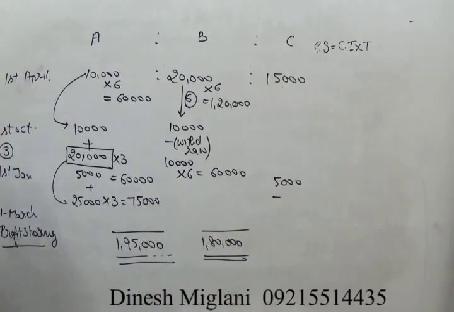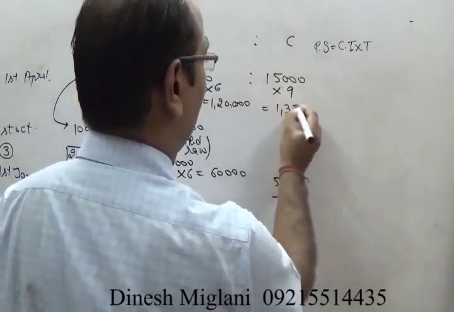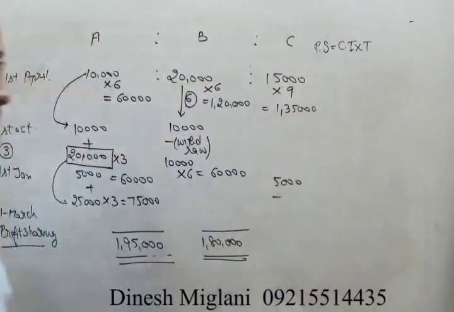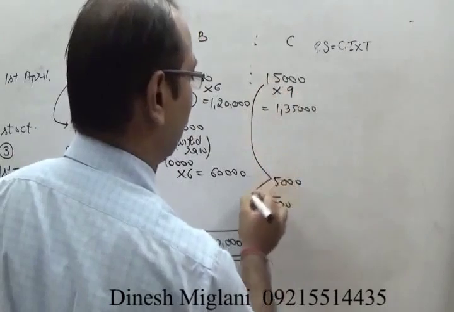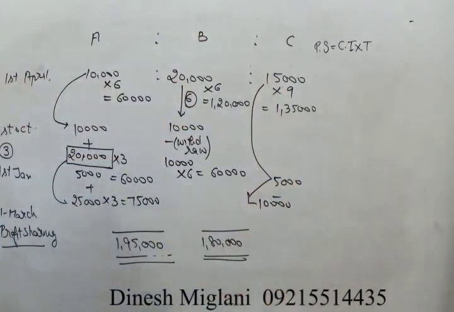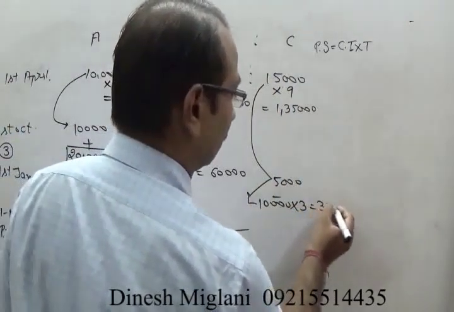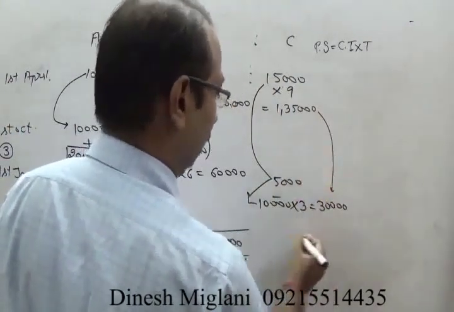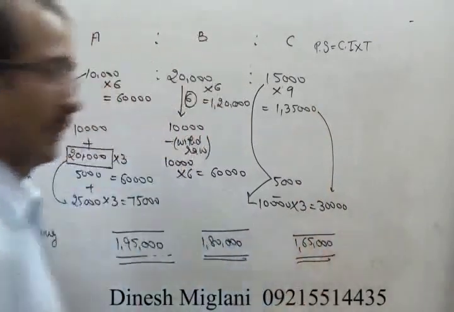Now when we talk about C, started on 1st of April. From 1st of April to 1st of January, how many months are there? 9. Multiply this value by 9 and you get 1,35,000. On 1st January, he withdraws 5,000. It means now in the business there was rupees 10,000, because that has to be subtracted from here. Now how many months are left? 3. Multiplied by 3, you get 30,000. Add both. Your share is 1,65,000. I hope the idea is clear.